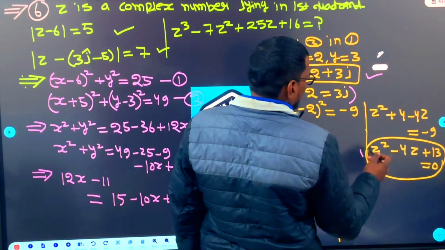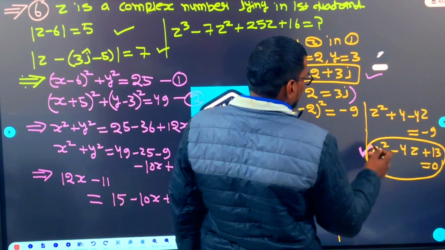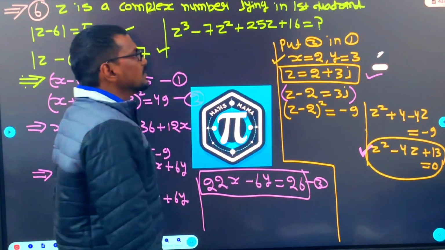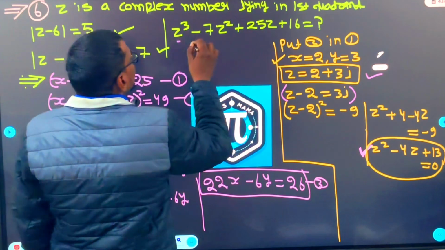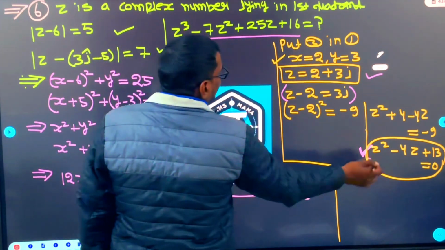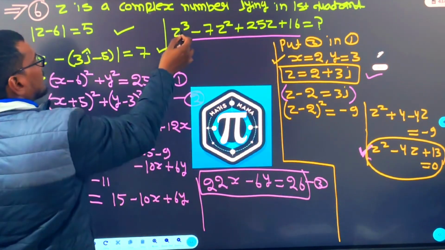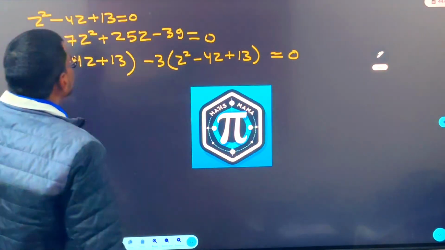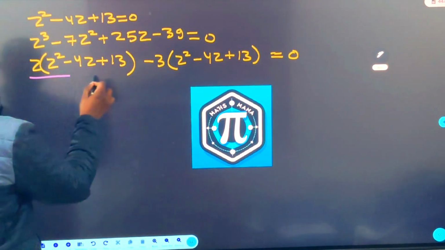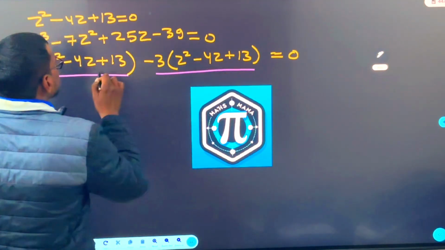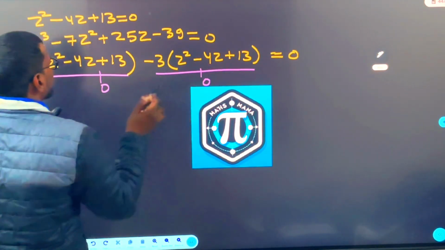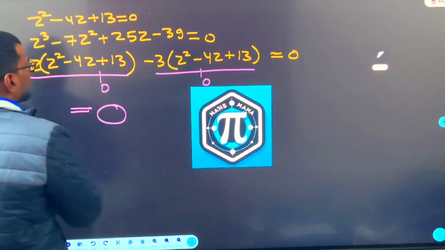Finally, you are going to get this. Z square minus 4z plus 13 equal to 0. We got this equation. Now see, here you use this equation. How to use? Take z common. So if you take z common, you will get z square minus 4z plus 13. Then minus 3 common, you will get this. This is already 0. This is already 0. Final answer is going to be 0, beta.